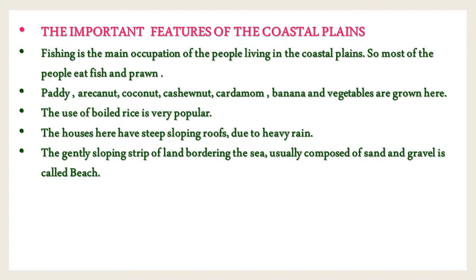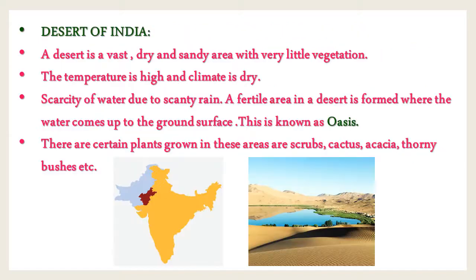The use of boiled rice is very popular in this place. The houses here have steep sloping roofs due to heavy rain. The gently sloping strip of land bordering the sea, usually composed of sand and gravel, is called a beach. These are the important features of coastal plains.